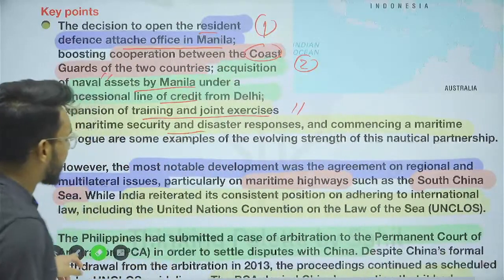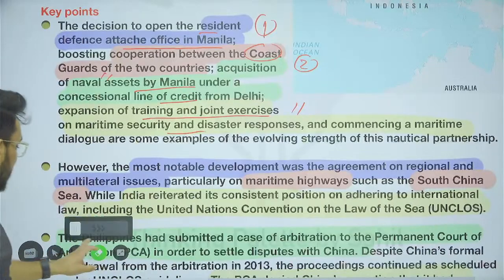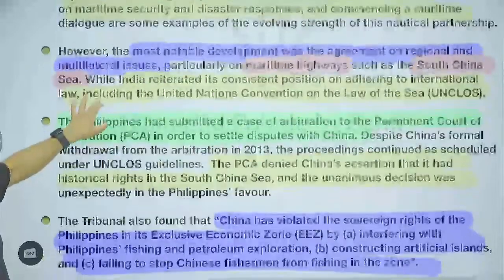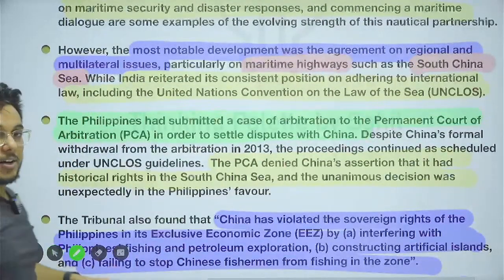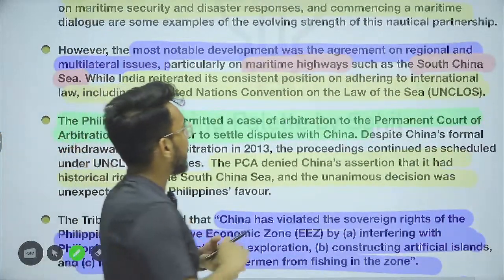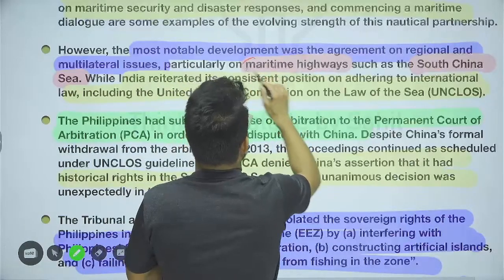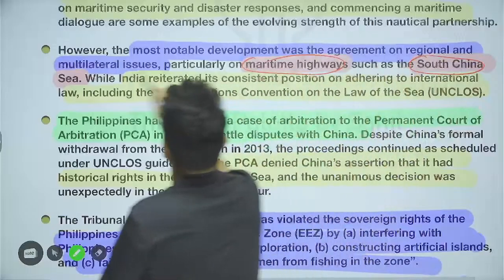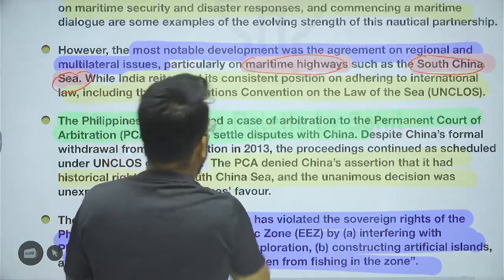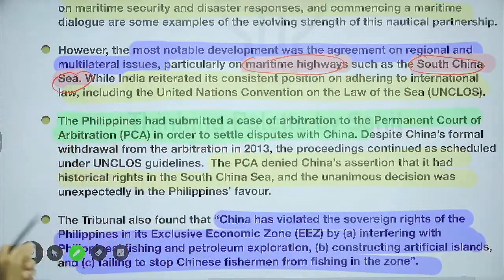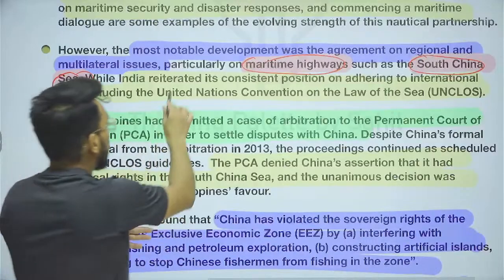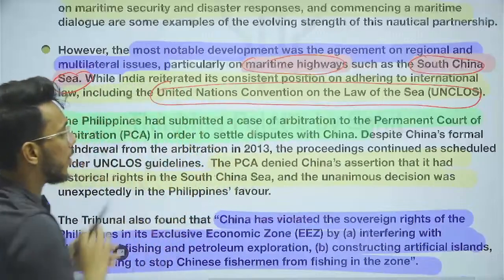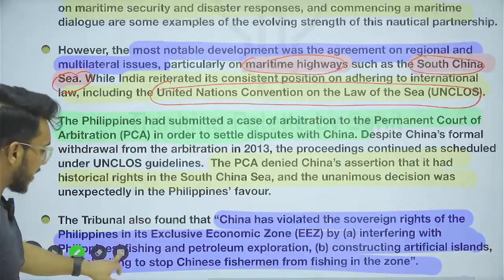Then the next thing that has happened is that India and the Philippines have also signed an agreement on regional and multilateral issues. Both countries have agreed that they will support the maritime highways and support free navigation in the South China Sea. India also said that we follow the UN clause, the United Nations Convention on the Law of the Sea. Now what does this particular issue mean here? Let's understand this thing.